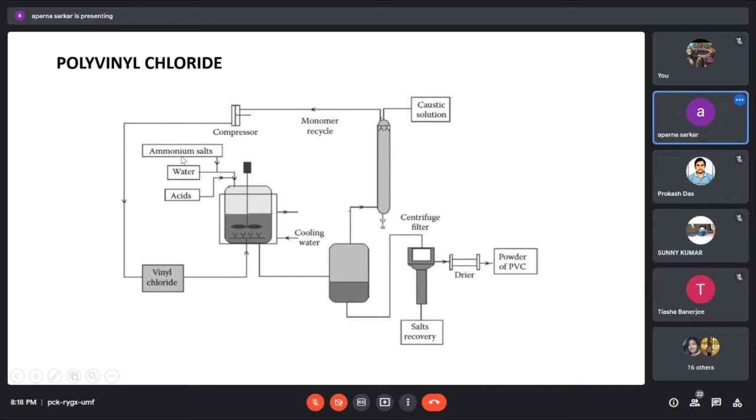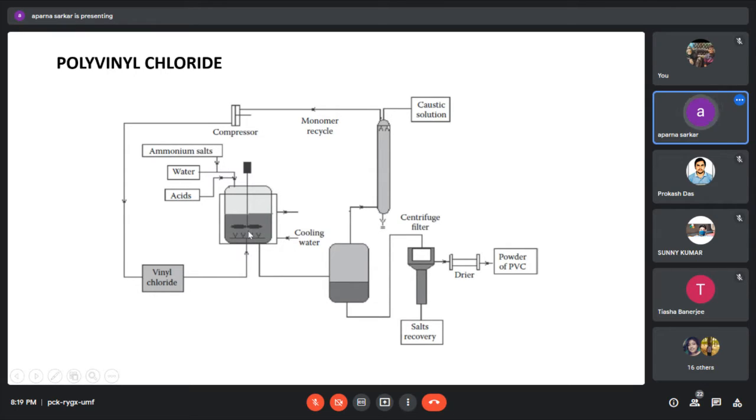So what happens here, as a raw feedstock we have ammonium salt and acid and water, then they are coming into this reactor. When this ammonium salt and acid are mixed, they are fed into this tank in such a way that a tiny droplet behaves like a reactor itself, so that we can produce better quality PVC. Now this is an exothermic reaction, so that's why the cooling water is supplied into the jacketed system.